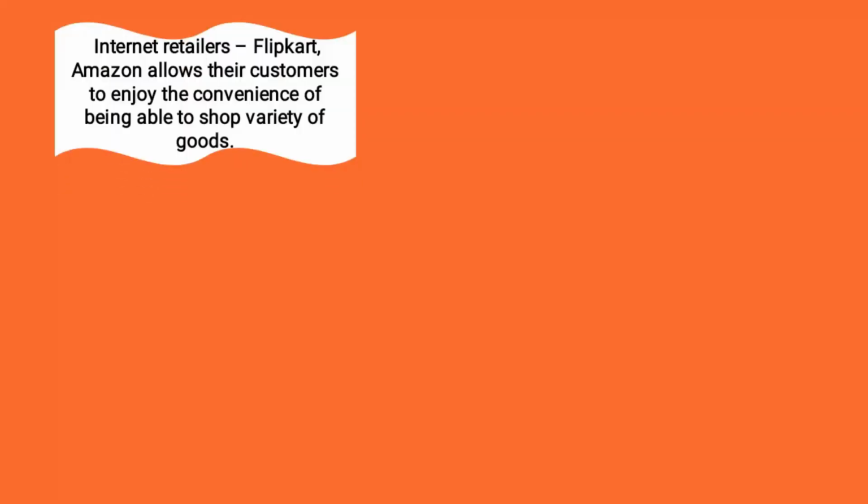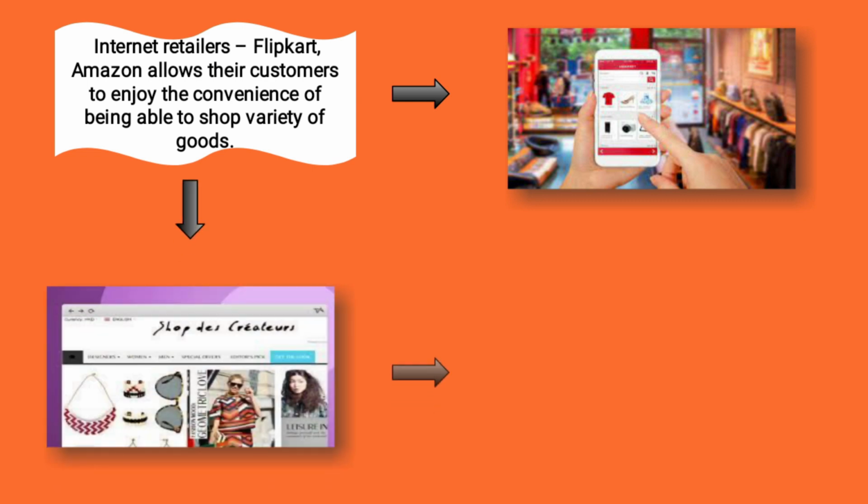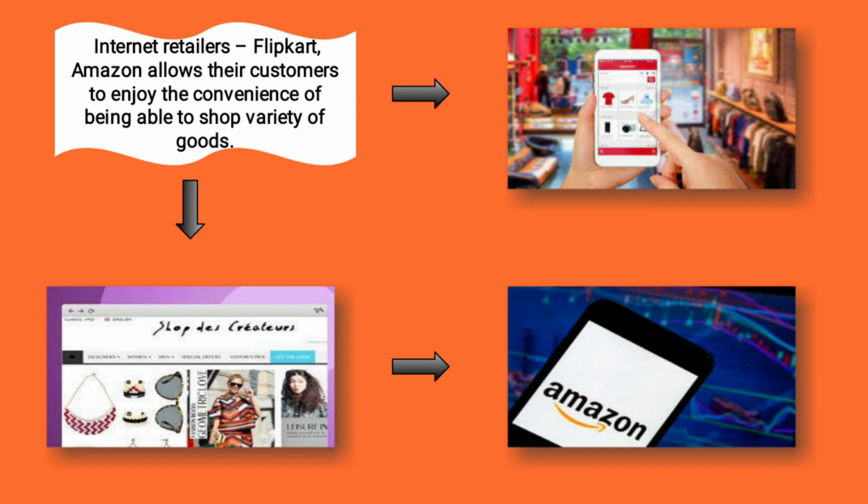Next is the internet retailers. For example, Flipkart, Amazon. We can select the product through the internet, pay through the internet, and get it through the door delivery process. So this is called the internet retailers.